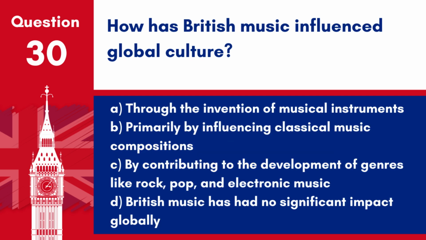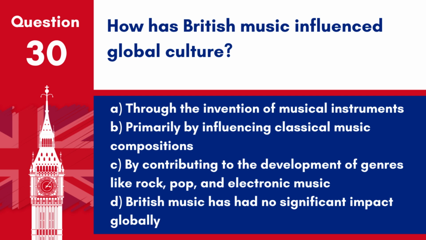Question 30. How has British music influenced global culture? A. Through the invention of musical instruments. B. Primarily by influencing classical music compositions. C. By contributing to the development of genres like rock, pop, and electronic music.